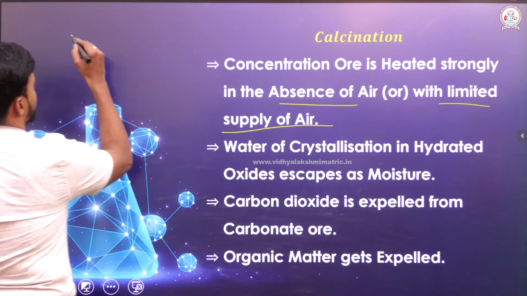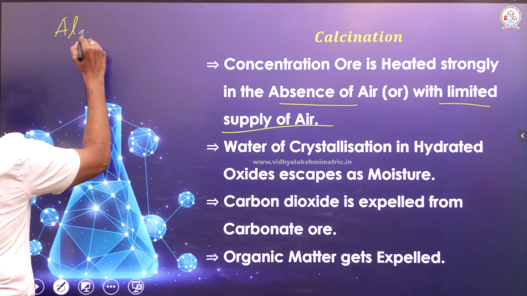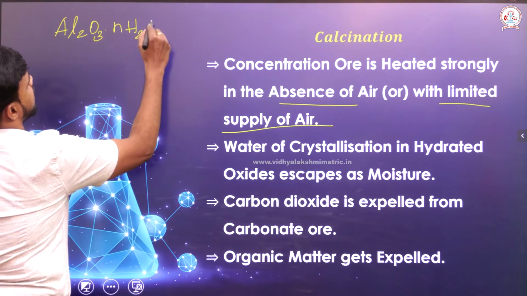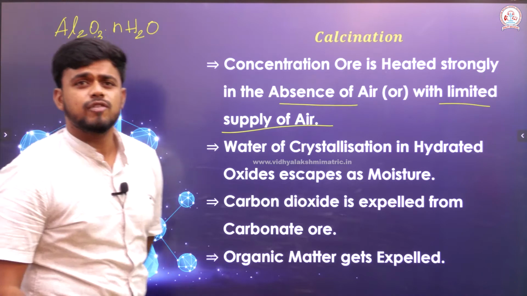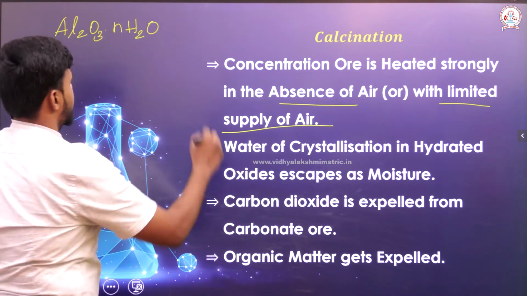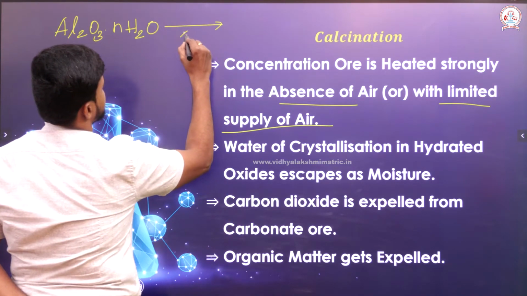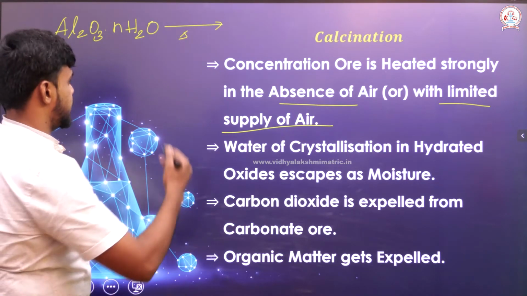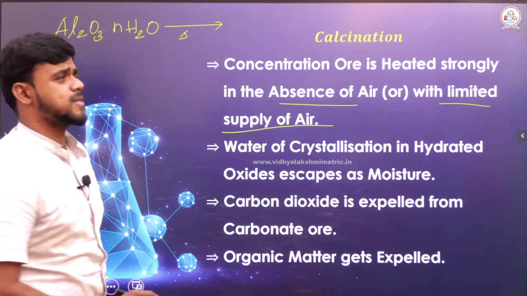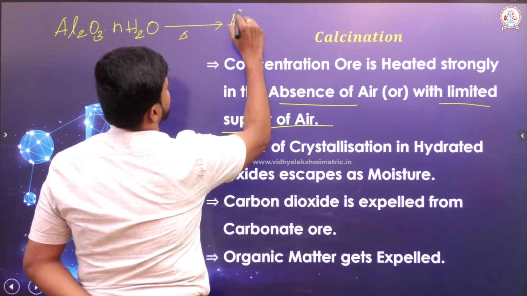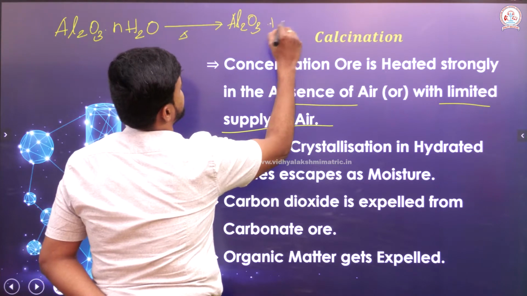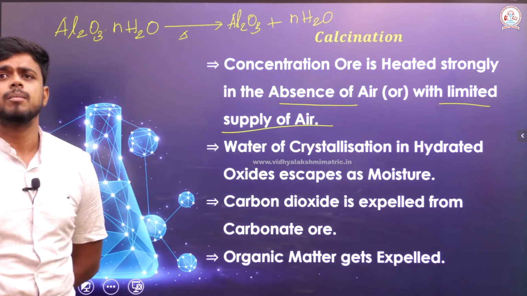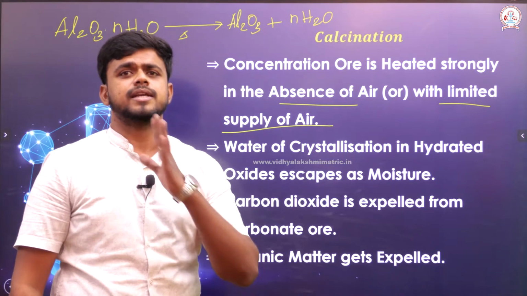Let me take an example: Al2O3·nH2O, let's not worry about the number of water molecules present here. If it is heated, not at a great temperature, with a limited amount of air or even in the absence of air, we will get Al2O3 separately and H2O separately. So, this is what happens in the process called calcination.